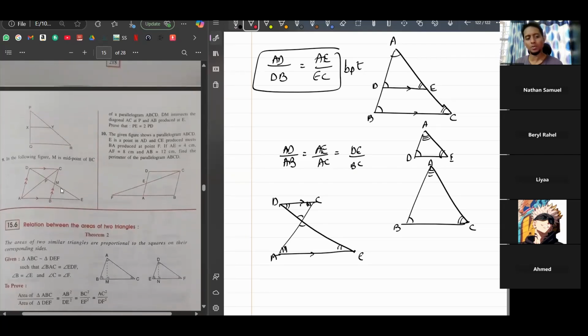Now, questions will be mostly based on sides. They'll give you sides. One side, they'll give, find another side. Here, there are some "prove that" questions which mostly don't come. So you'll have finding sides type of questions.